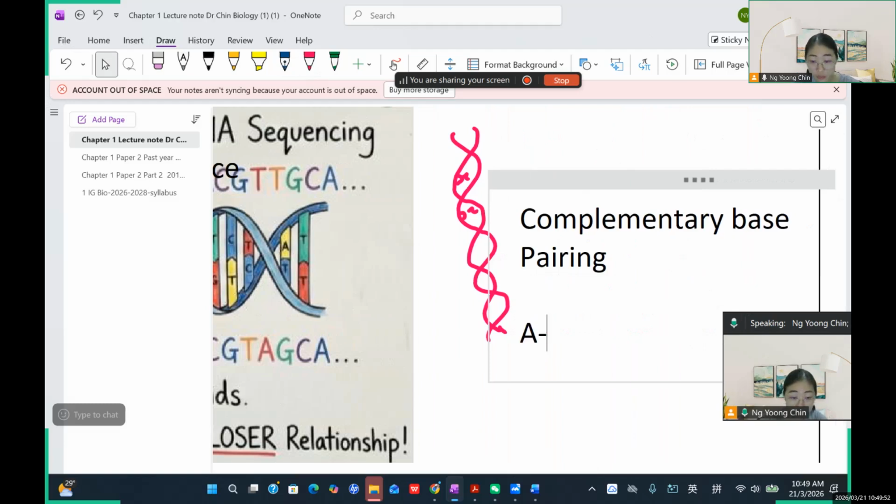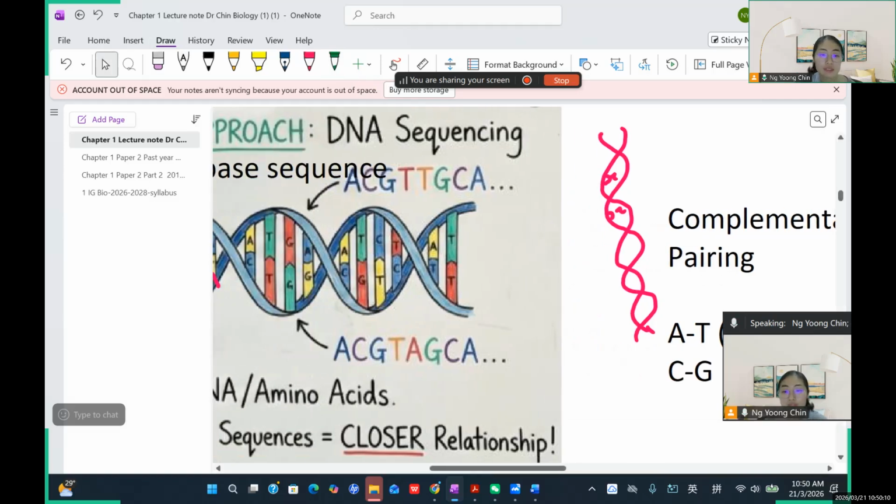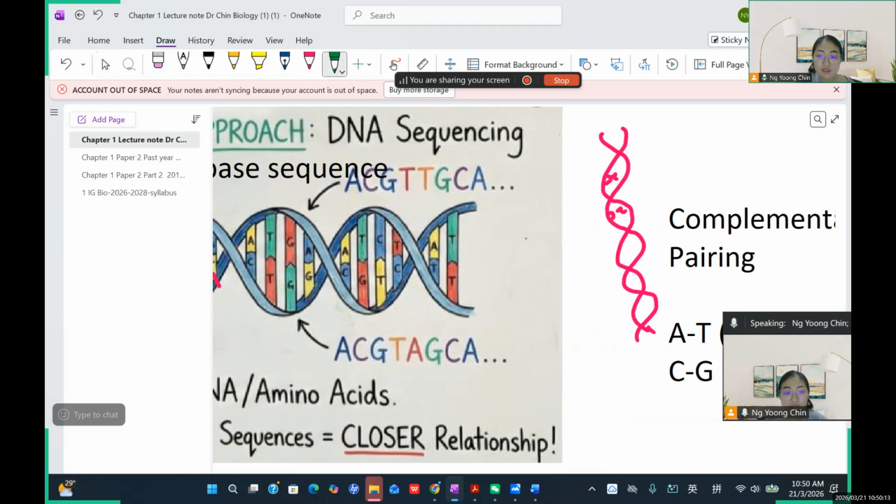Why? Because with complementary base pairing, A pairs with T, and C pairs to G. Just remember AT, right? It's "upper tree", okay? Just remember "upper tree". So it means that whenever a sequence comes this way, for example, on one strand, T, G, G, C, A, there will be another strand like this: A to T, T to A, and then C, G, T. So this is another strand.